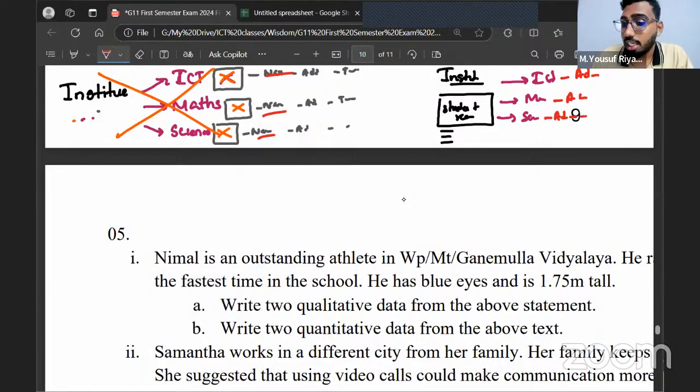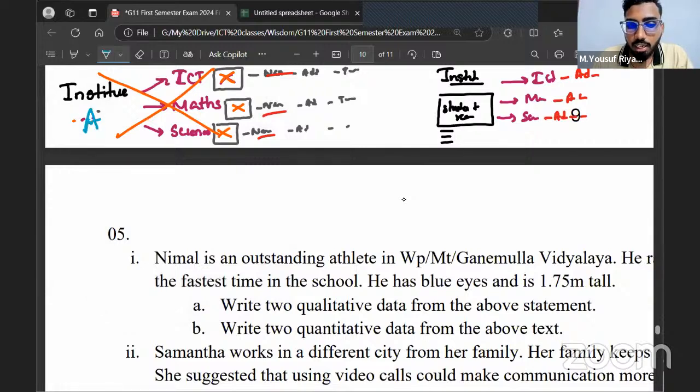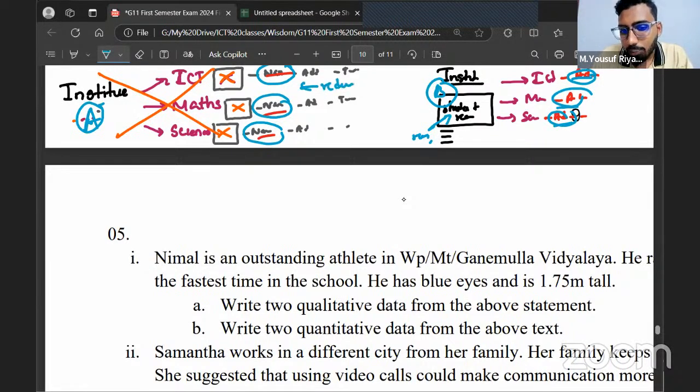What is the advantage of this? Let's say you're going to update your name in Institute A. You have to update your name in three places: the ICT student list, the math student list, and the science list. But if you are attending Institute B, you only have to update the name at the reception, in the main record. You don't have to update it here because your names are not used here; instead, your admission number is used. This is what you call data redundancy: the same data stored in different tables. Tables are like the books I'm referring to here. Got the idea?